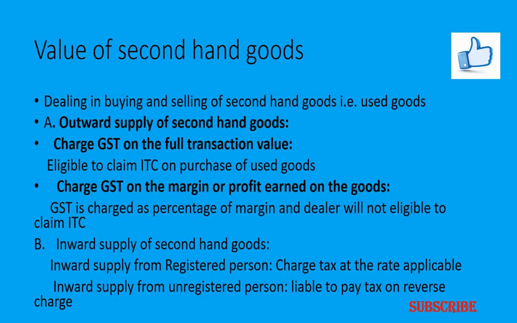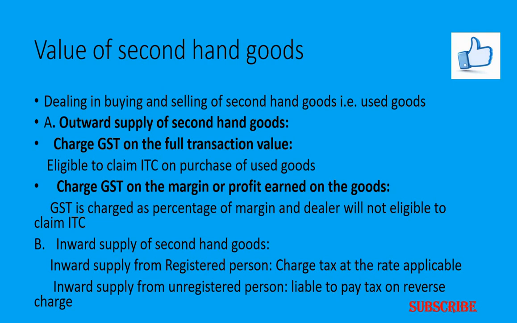Then the next one comes here, value of second-hand goods. So first, let's understand what second-hand goods are. In very simple words, second-hand goods are nothing but used goods. Supply of second-hand goods means dealing in buying and selling of second-hand goods, that is used goods, as such or after such minor processing which does not change the nature of the goods.